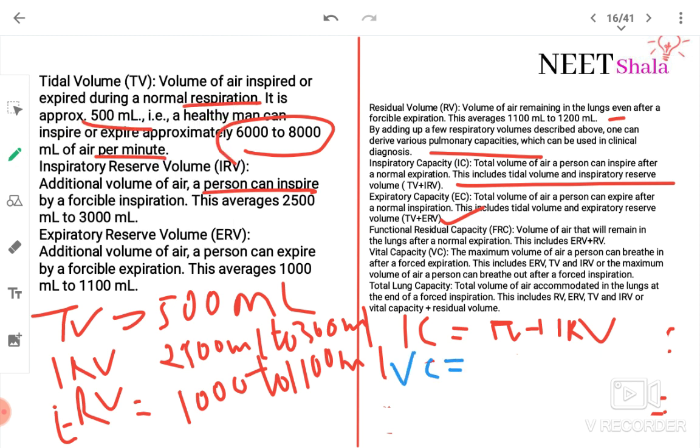Vital capacity will include ERV, tidal volume, IRV, which means the maximum volume of air a person can breathe out after a forced inspiration. Total lung capacity is the volume of air that can be accommodated in the lungs at the end of forced inspiration. This includes RV, ERV, TV, and IRV, or the vital capacity plus the residual volume.